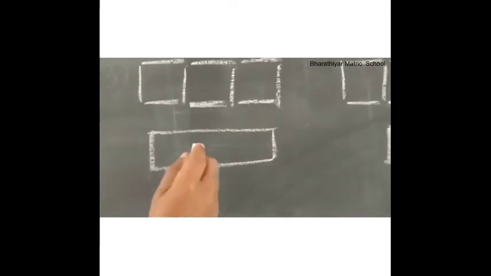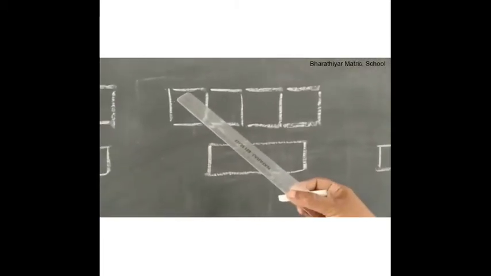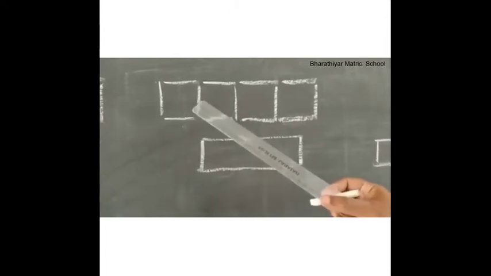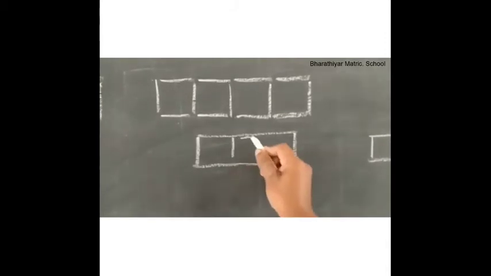Write 7 here. 1, 2, 3, 4, 5, 6, 7, 8, 9, 10. Write 10 here. 1, 2, 3, 4, 5, 6, 7, 8, 9, 10, 11, 12, 13. Write 13 here.